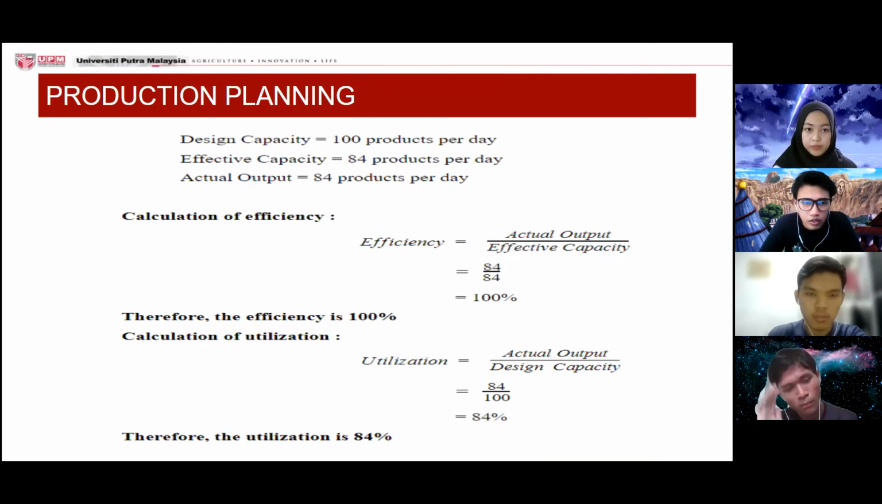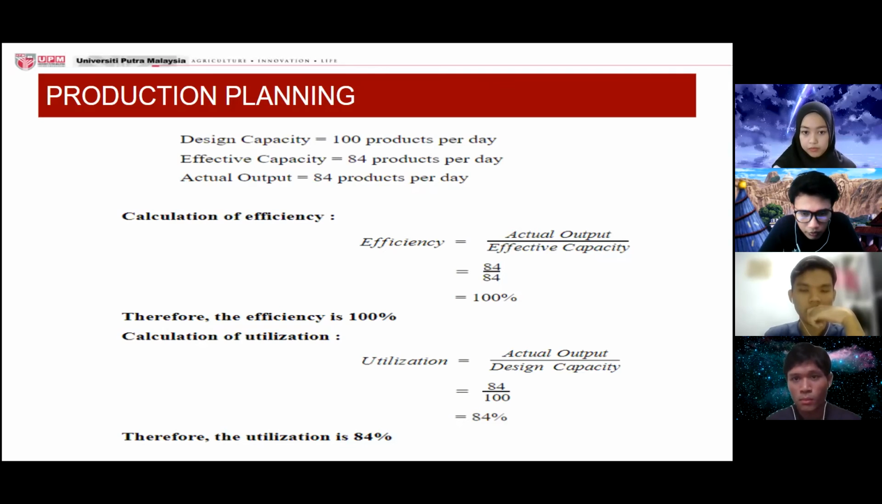Next. These are the calculations for measuring system effectiveness, where we need to calculate utilization and efficiency. The first one, we calculate efficiency and we get 100% based on the case study. And then we calculate utilization, and we get 84%. Next.